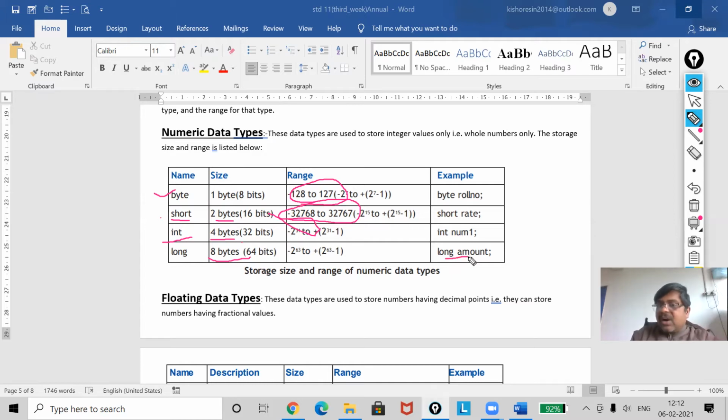So these are integer values without the fraction. But where we have to touch the decimal, the part after the decimal point, then we must go for the floating data type. Now you can see on the screen.